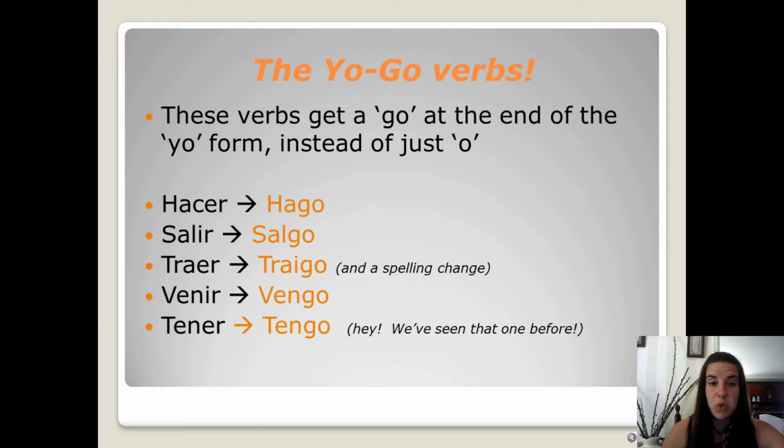Venir means to come, and in the yo form, vengo. And tener in the yo form is tengo. And we've seen that verb before, and I told you it was irregular, and it falls into my category of yo-go verbs. So those are verbs that get a go at the end of the yo form instead of just an o.